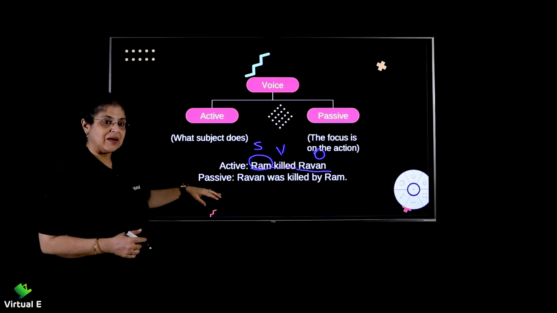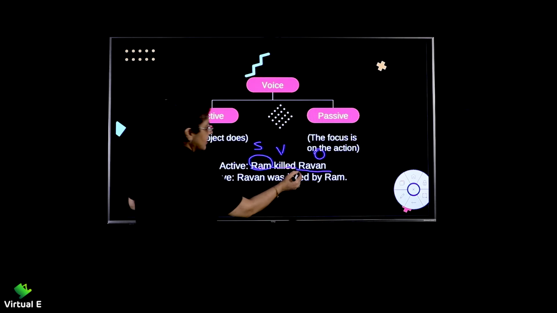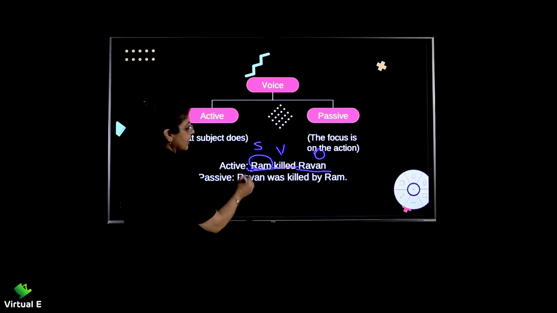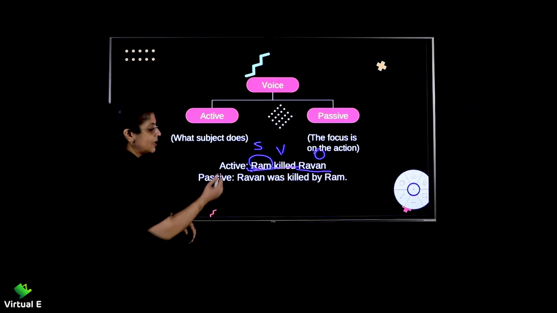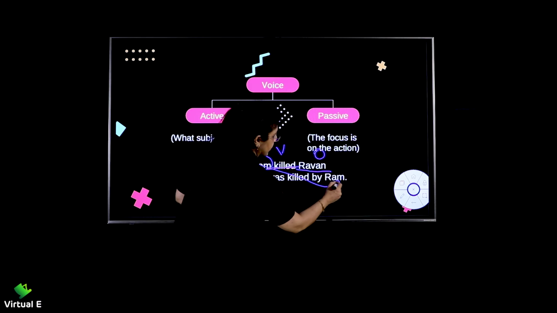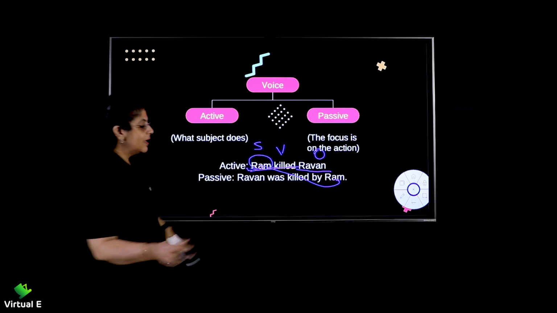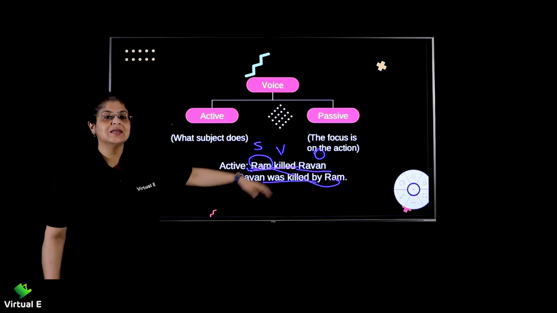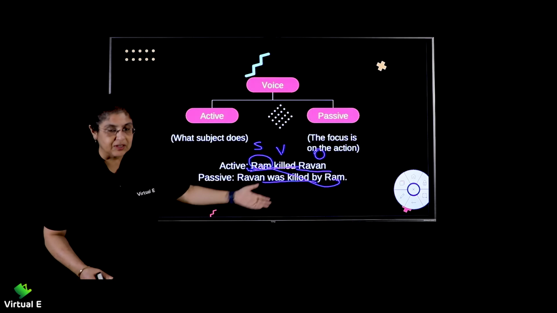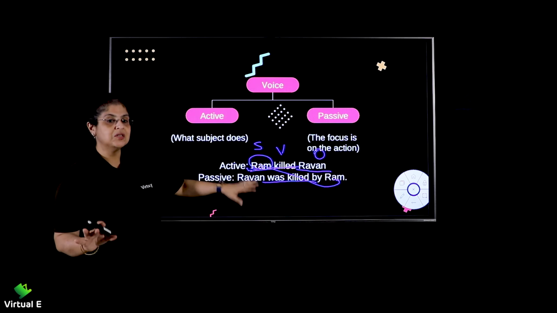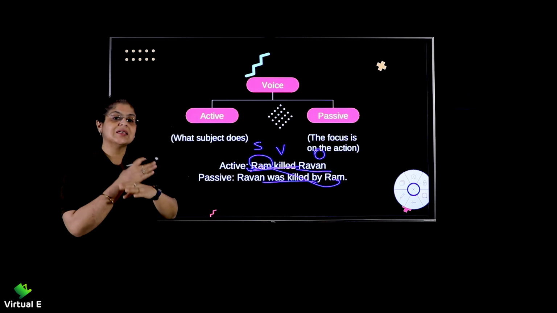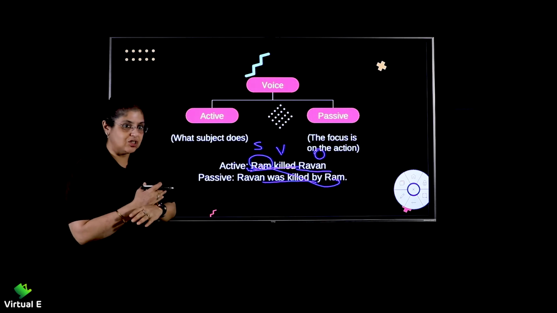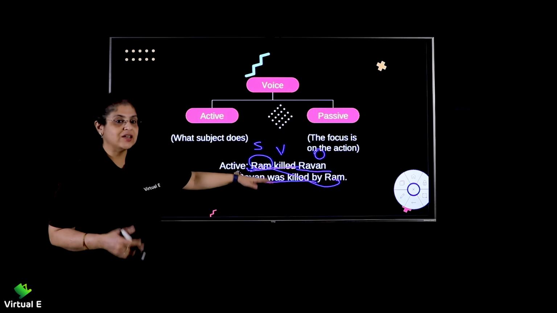Now what happens in the passive voice? Your object comes here, okay? It becomes the subject here, and Ram gets interchanged and it goes behind. Killed becomes was killed. Why? Because killed is in the past tense. I will do that further with you. But right now you just need to understand how the subject and the object are interchanged and the change takes place.